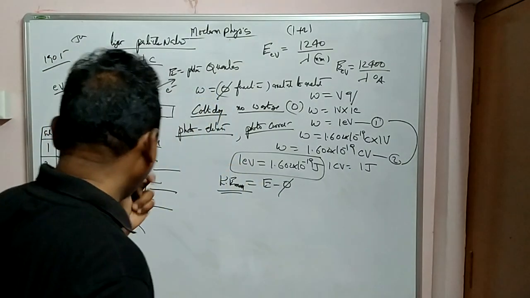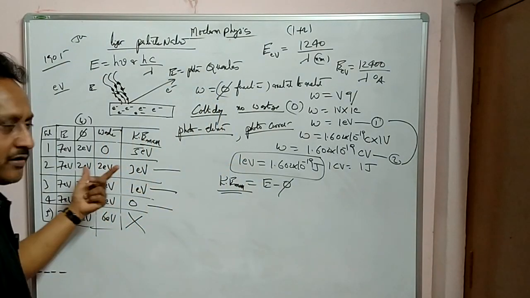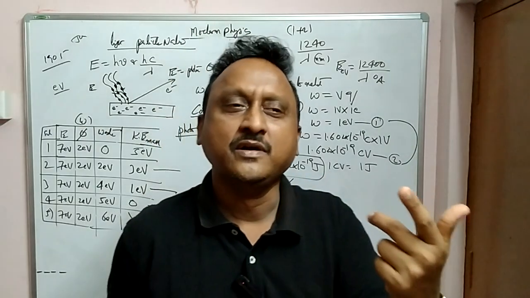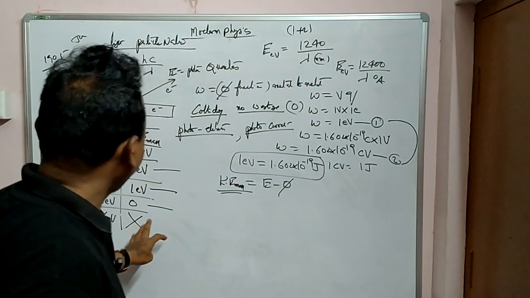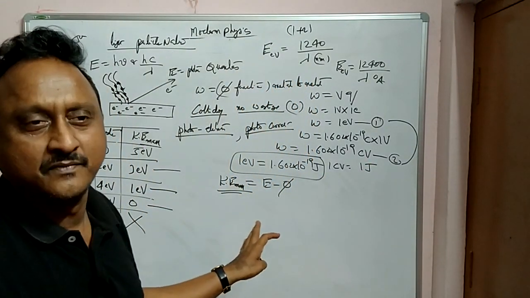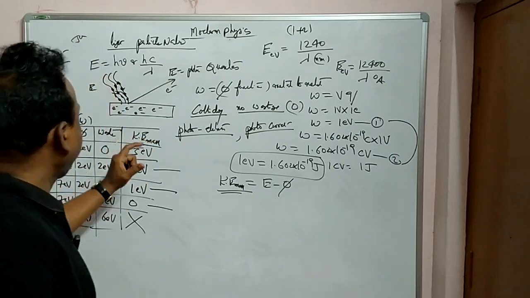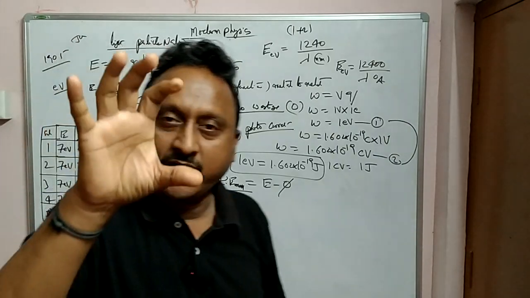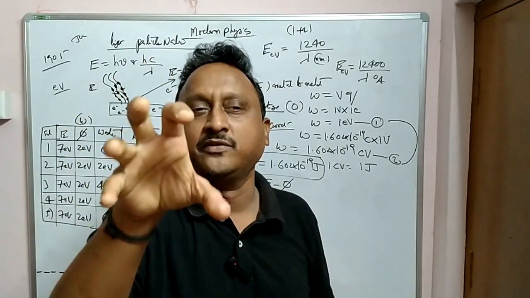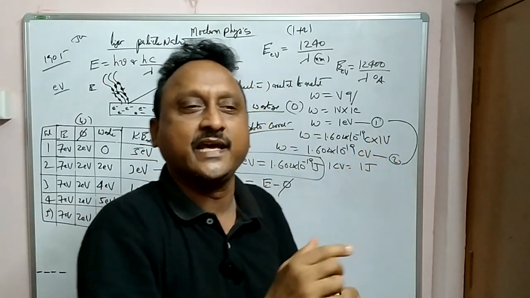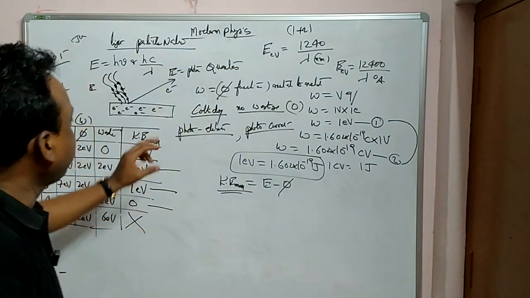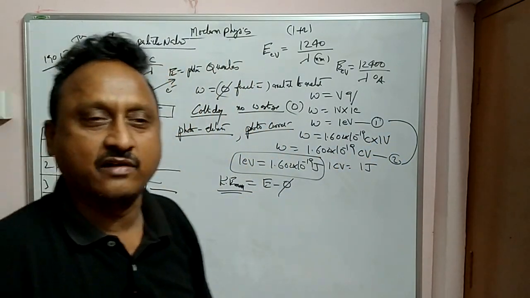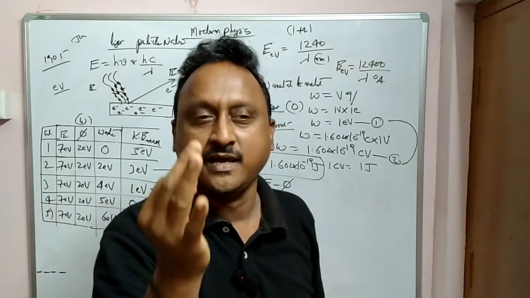Because here you can see this is 8 electron volts, more than the energy. So it is not at all possible to remove the electron here. Strictly speaking, the work function is a minimum value, and only if the energy goes beyond that value will the electrons be coming out. That means it is the minimum amount of energy required to remove an electron from the metal